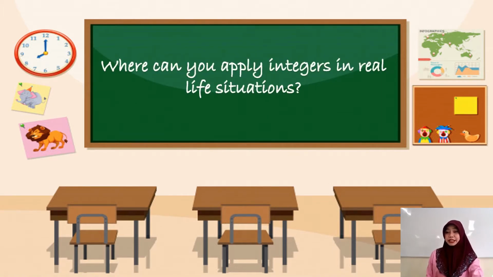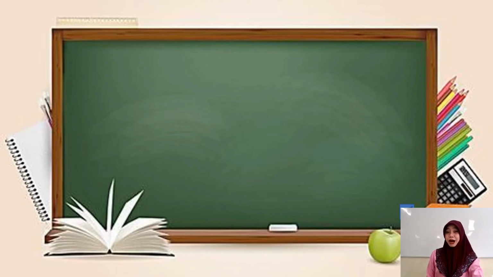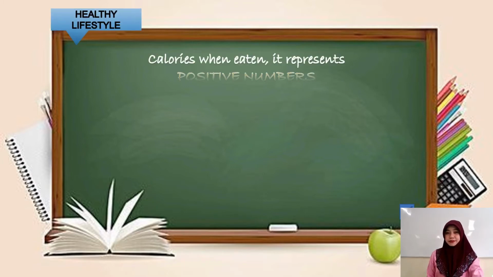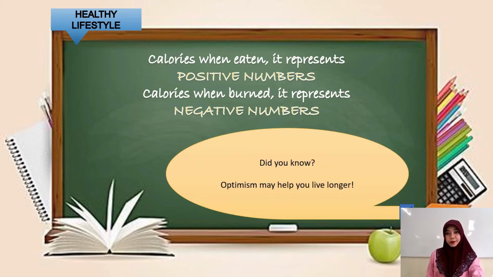Where can you apply integers in real-life situations? We can apply integers in real-life situations like healthy lifestyle, in business, and in temperature. Now, how can we apply integers to healthy lifestyle? Calories, when eaten, represent positive numbers. Calories, when burned, represent negative numbers. And did you know that optimism may help you live longer?